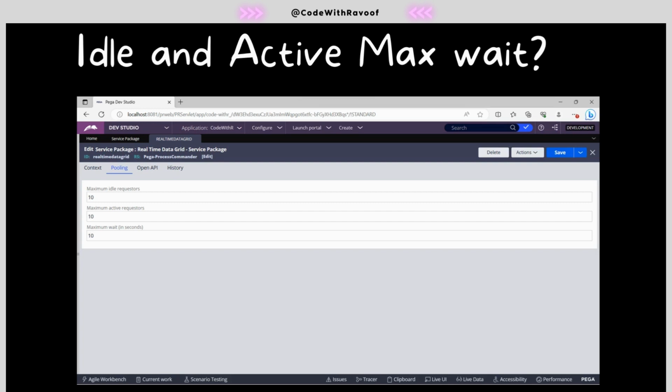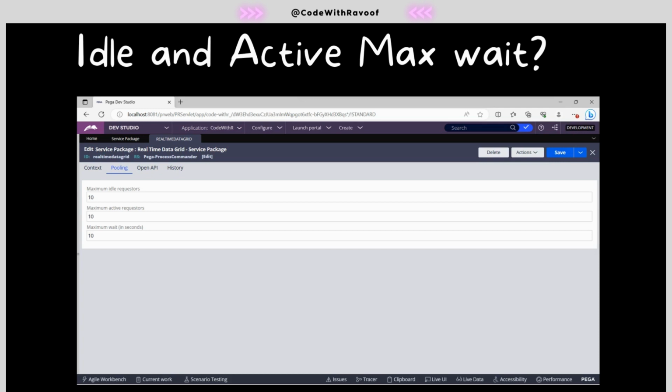Next, it will participate in the active requesters, that means the processes. And next, it comes into the idle requesters. Once it completes everything, it comes into the idle requesters. Why? Because when the active requesters are zero, all the requesters must be in the idle requesters. So that's how it behaves.